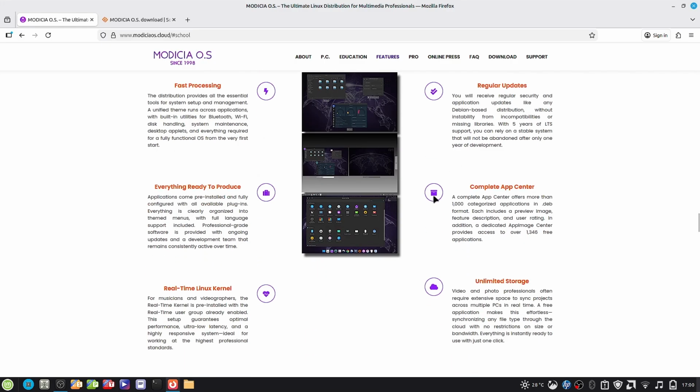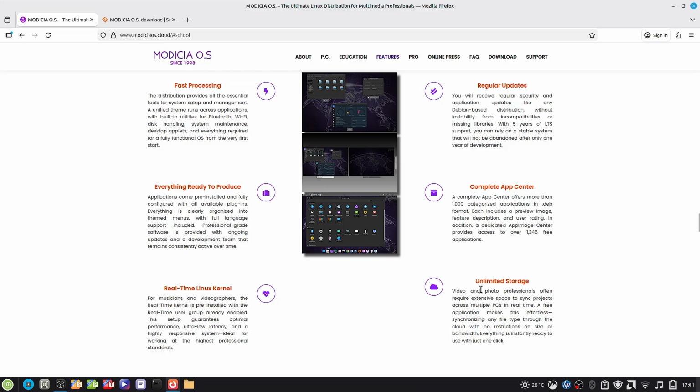Complete App Center. A complete App Center offers more than 1,000 categorized applications in DEB format. Each includes a preview image, feature description, and a user rating. In addition, a dedicated AppImage Center provides access to over 1,346 free applications. Excellent, very good. I am craving to check out the actual desktop of Modicia Linux by reading all these features. It excites me a lot.